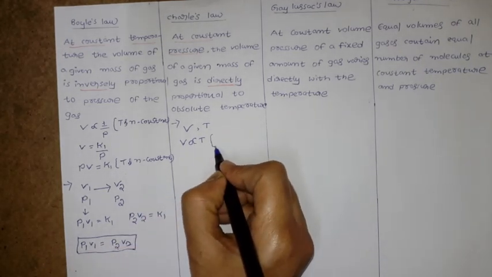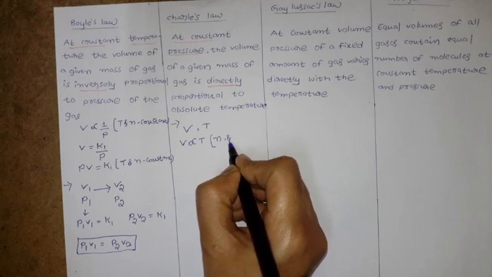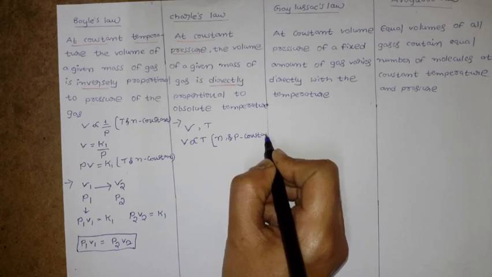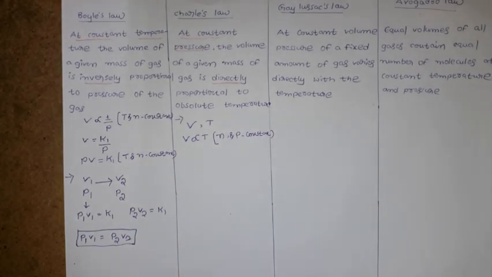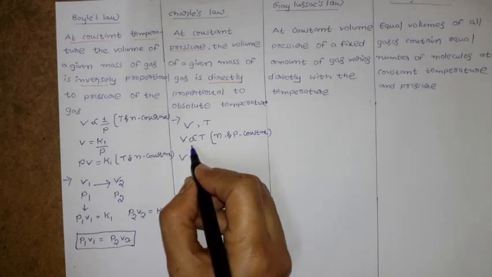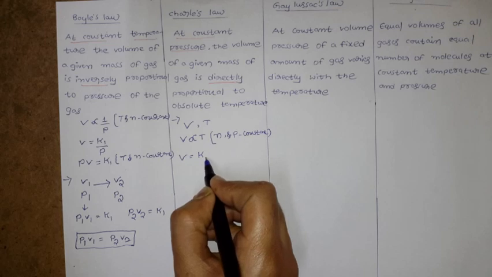But what are the constants here? The fixed amount of the gas and pressure are constant. These are the two variables that are constant. Once we remove the proportionality, we get a constant that I am assuming as K2.